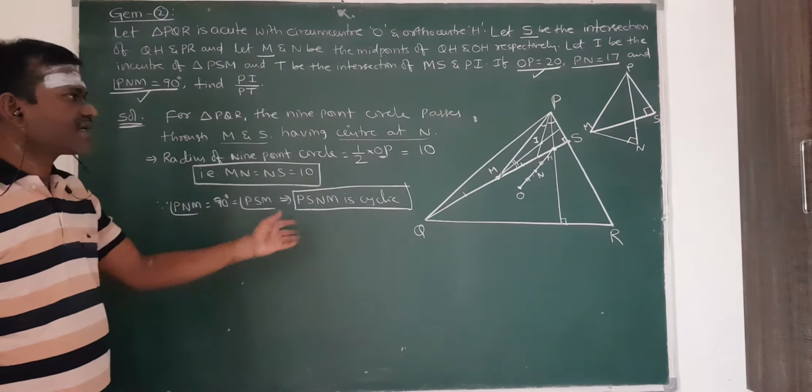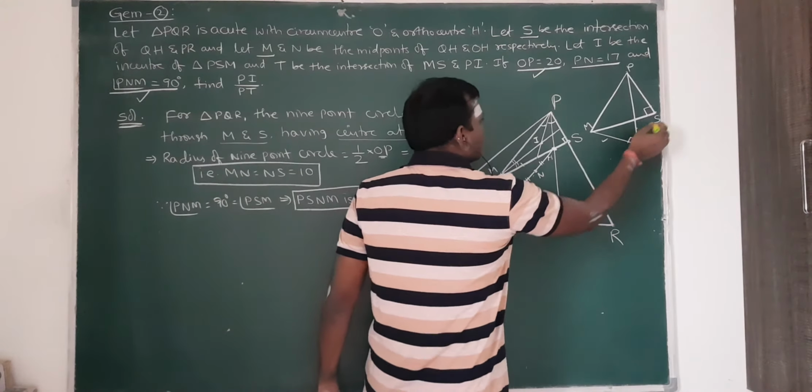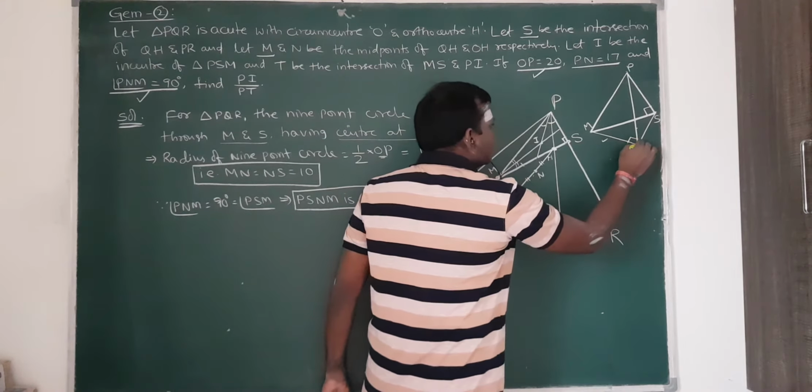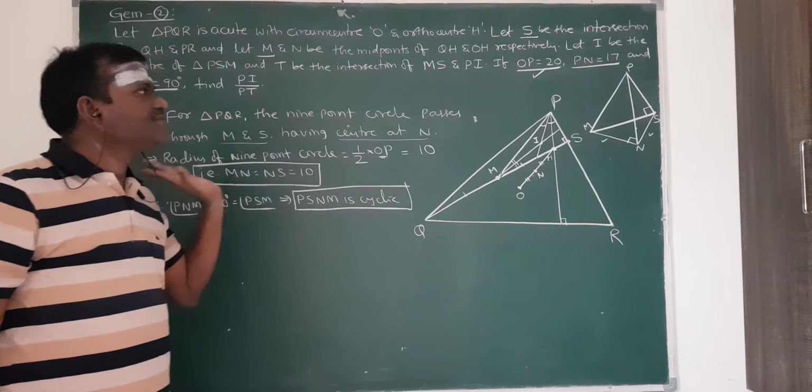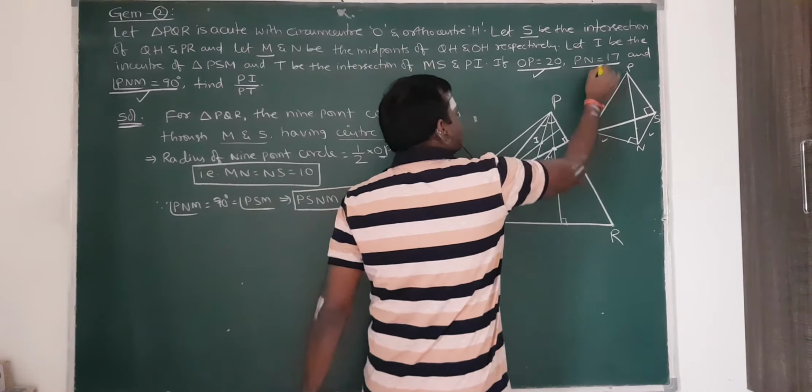PSNM is a cyclic quadrilateral. So MN length, I know already. This NM length, I know. NS length also, I know. These two lengths I already got here, 10 and 10. And PN length is already given here.